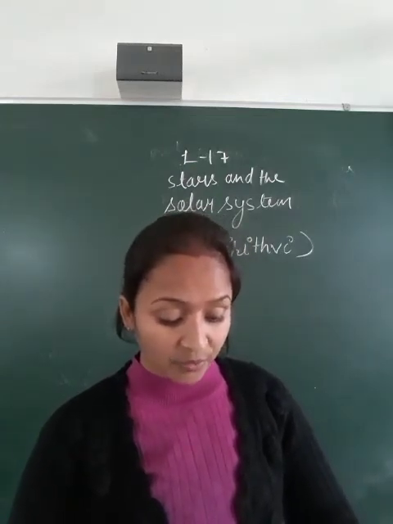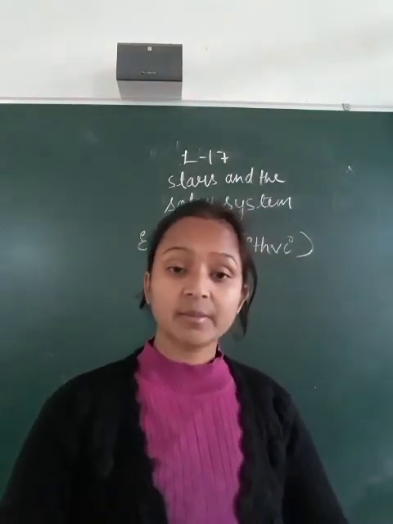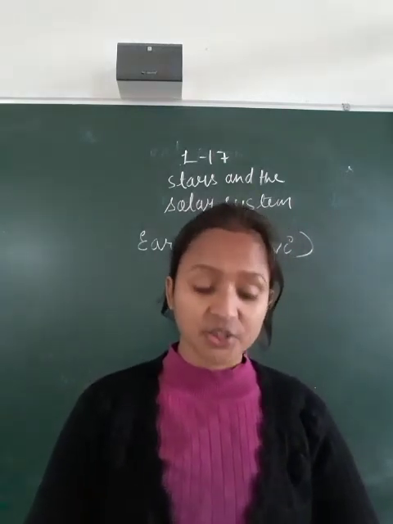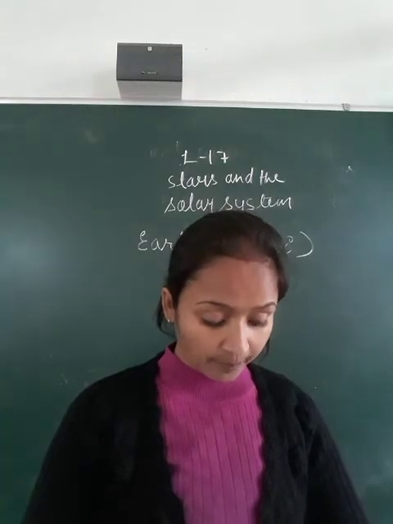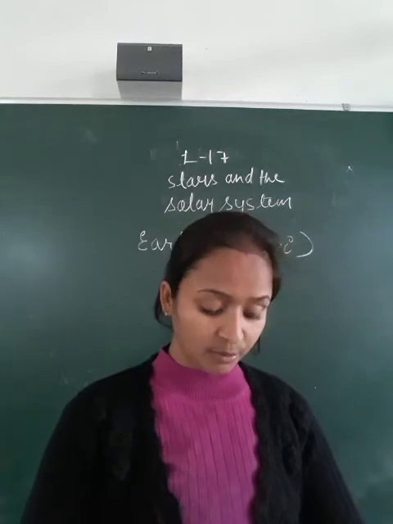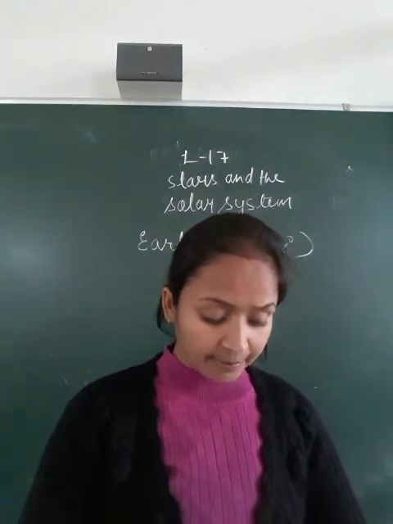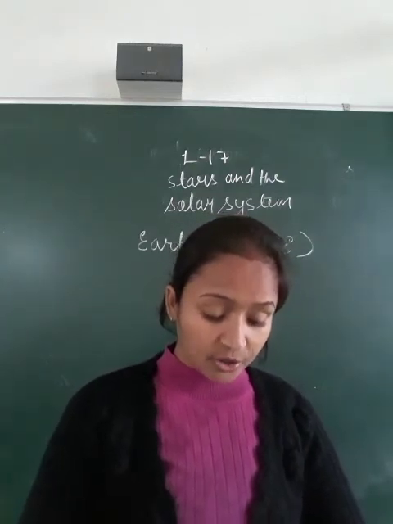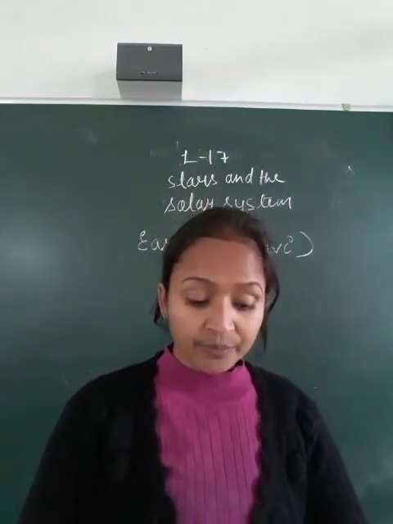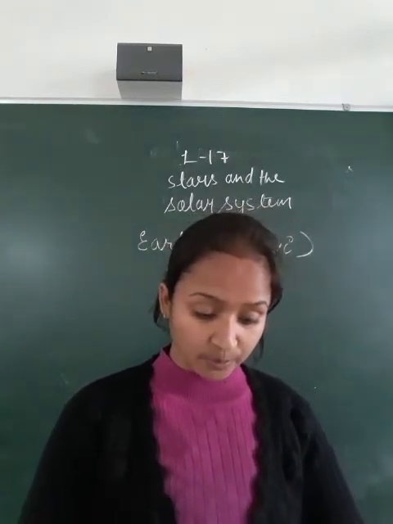Neptune is the eighth planet in the order of distance from the sun, and it was discovered by Urbain Jean Joseph Leverrier, a French astronomer, in 1846. He observed some disturbance in the orbit of Uranus by some other heavenly body, and was able to calculate the position of this disturber, Neptune. However, it was first observed by a German astronomer, Johann Gottfried Galle, in Berlin through a very powerful telescope.